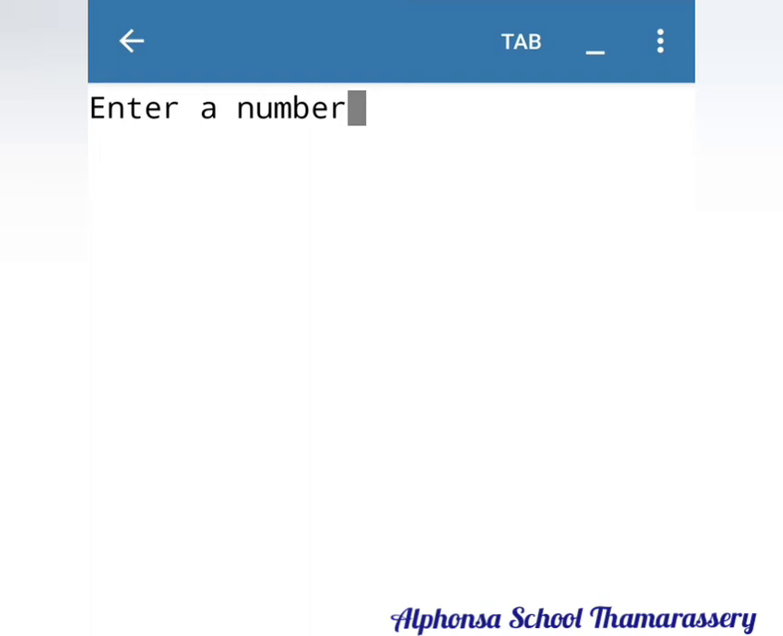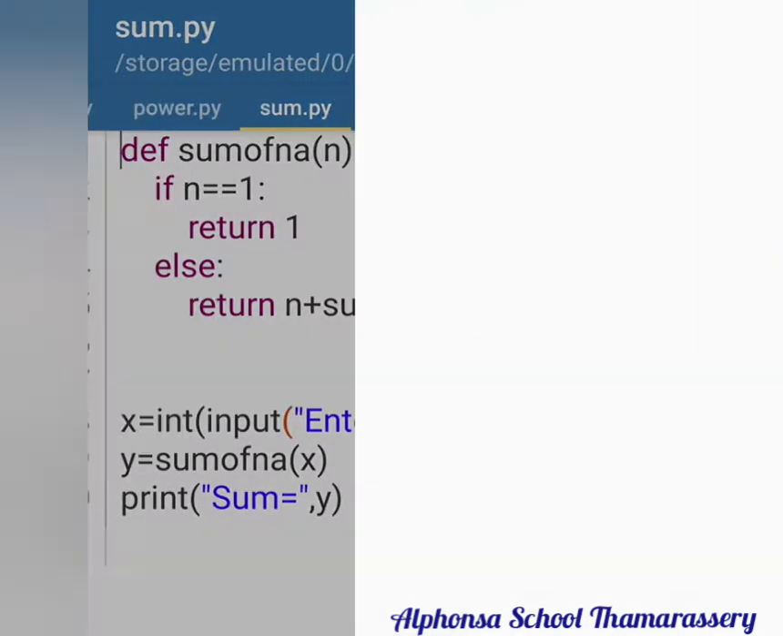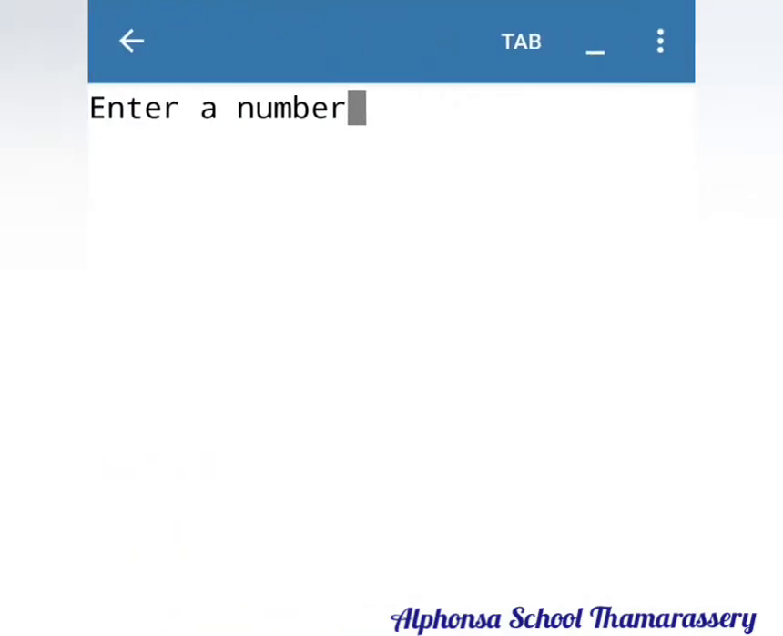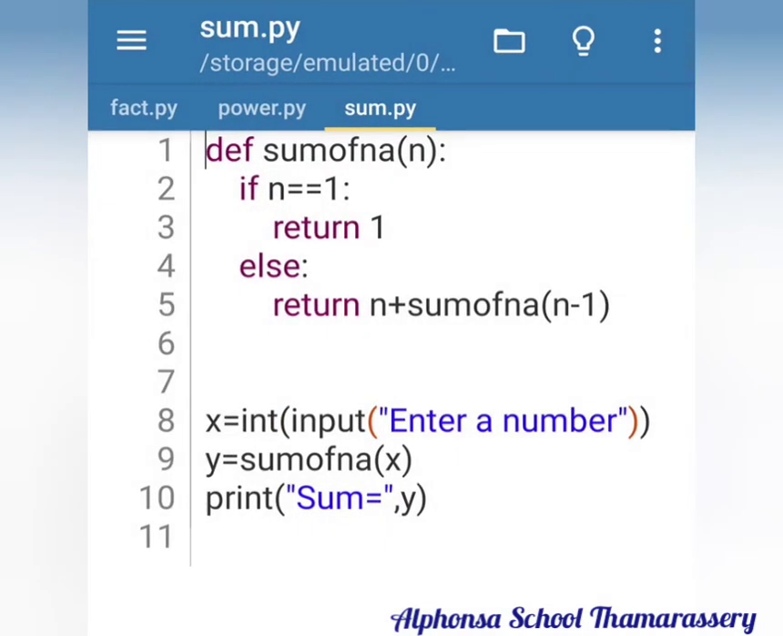We can enter a number. So I give 8 as the number. So it will find the sum of 1 to 8, and the sum is equal to 36. Once again, another value. I give 12 as the number. It finds the sum as 78. So continuously it applies the same logic.